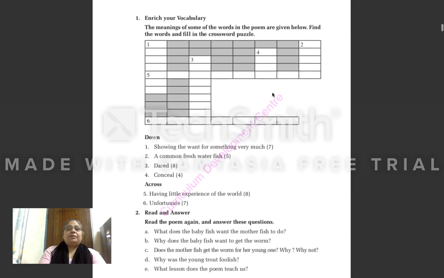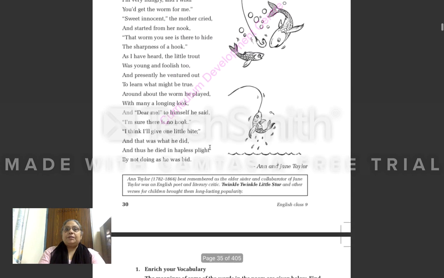Now the grammar part of the exercise. The first question is enrich your vocabulary. The meanings of some of the words in the poem are given below. Find the words and fill in the crossword puzzle. So here the meanings are given. You have to find out the words from the poem which have these meanings. Showing the want for something very much. This is the meaning. You have to find out the word in number 1.